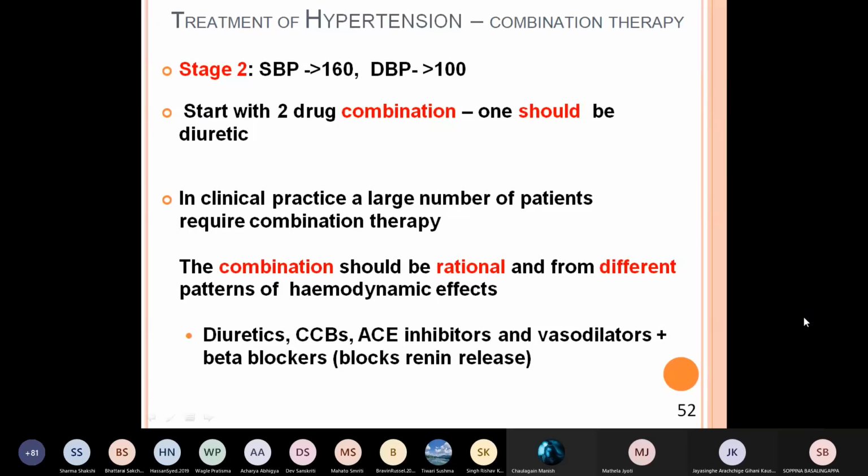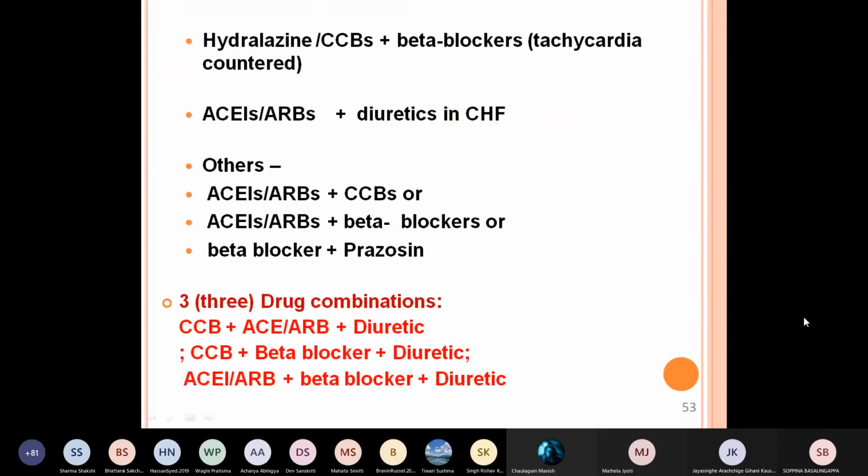Diuretics, calcium blockers, AC inhibitors, vasodilators, beta blockers. So these drugs, they block renin release. Hydralazine, calcium channel blockers or beta blockers. Here, why beta blockers? They reduce tachycardia.